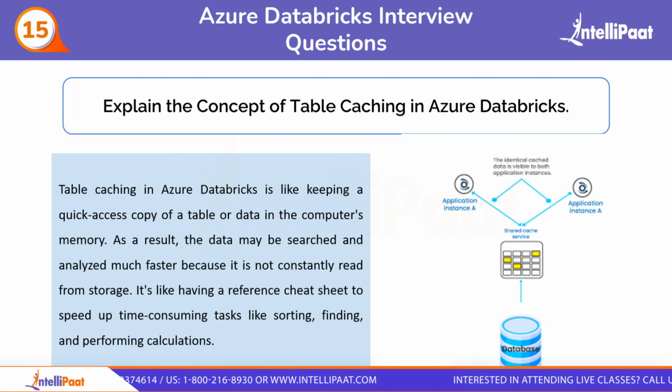The first instance is the copy of your data, and the second is basically the data which you have put for the storage. So this is how table caching works. One data you already put from your side, and the second one is created as the copy of your result. Okay, so this is how the concept of table caching in Azure Databricks works.